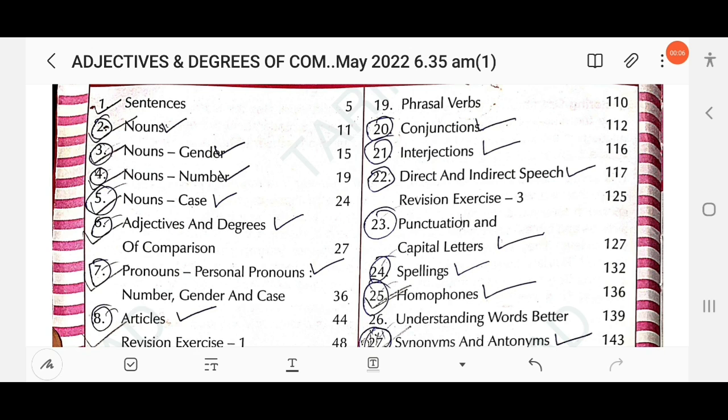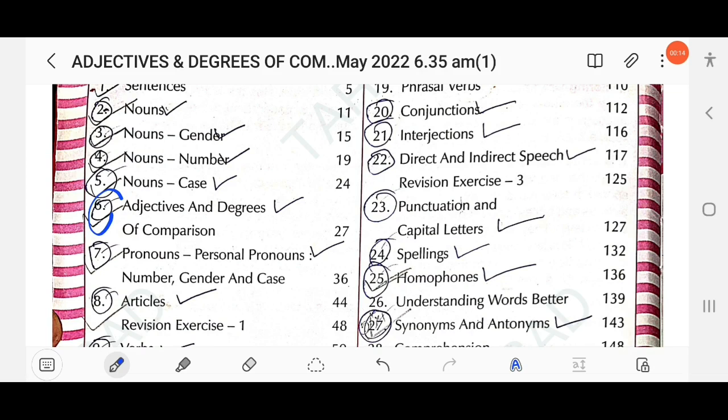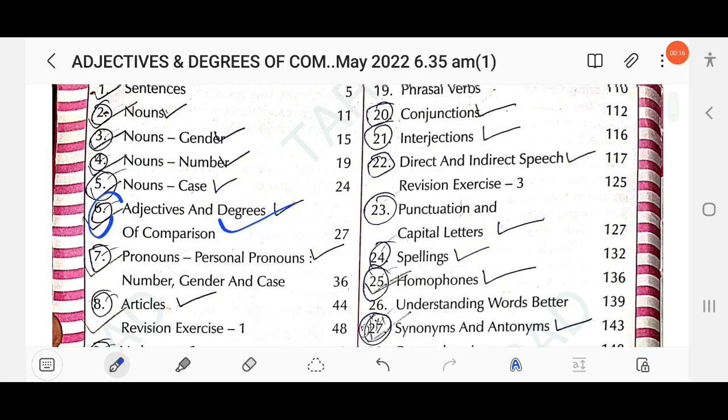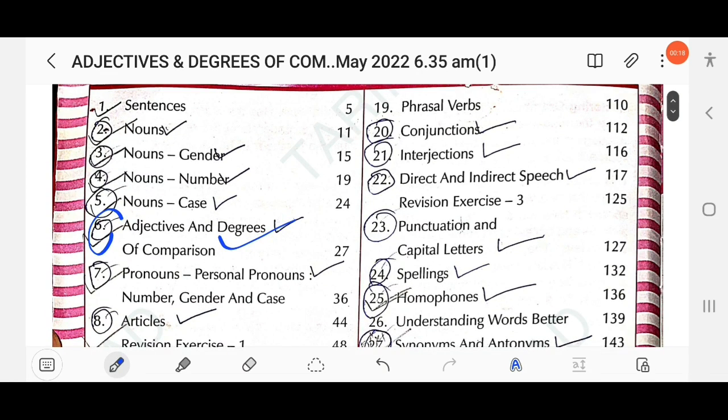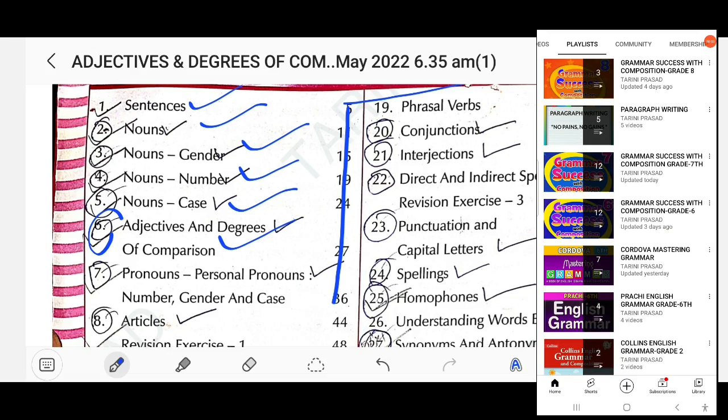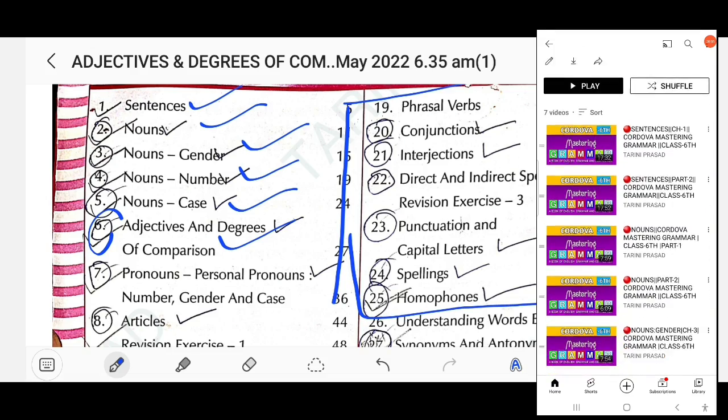Dear students, in this video we will discuss Class 6 Cordova Mastering Grammar, chapter number 5: adjectives and degrees of comparisons. If you have not watched the previous chapters, sentences, nouns gender, nouns number, nouns case, you can go to the playlist section and watch them.